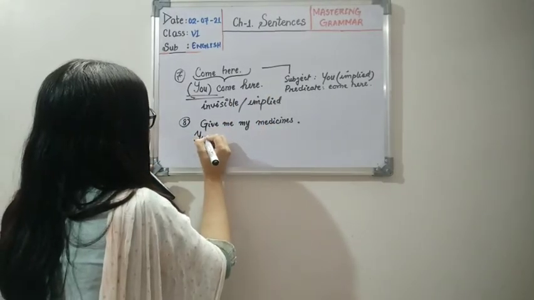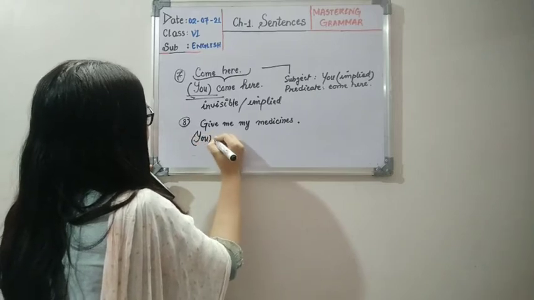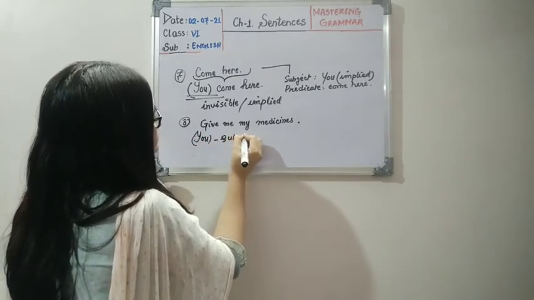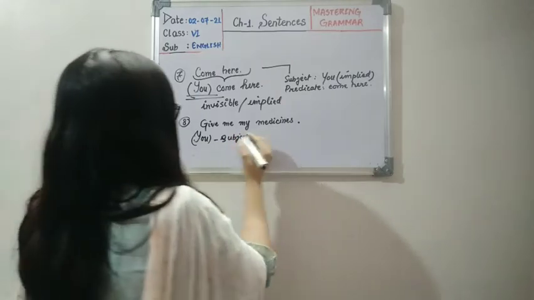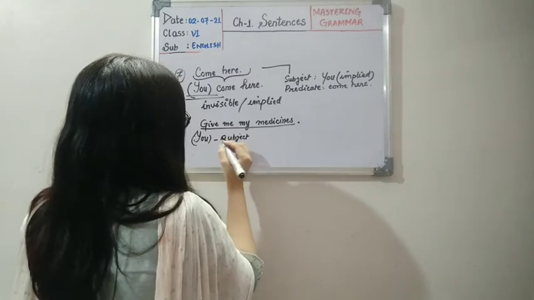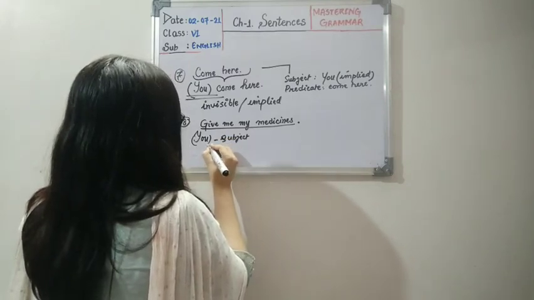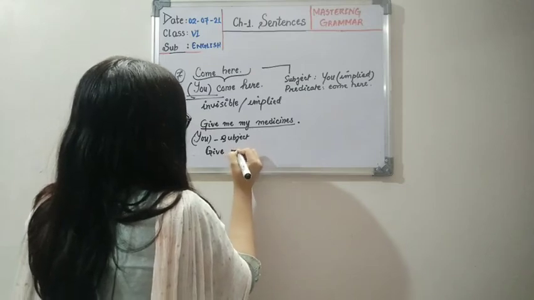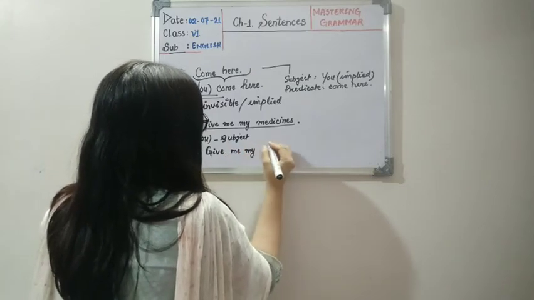So here "you" is the subject, which is implied. Okay, subject but implied subject. And the predicate is which portion? Give me my medicines. The whole sentence is a predicate. Give me my medicines.